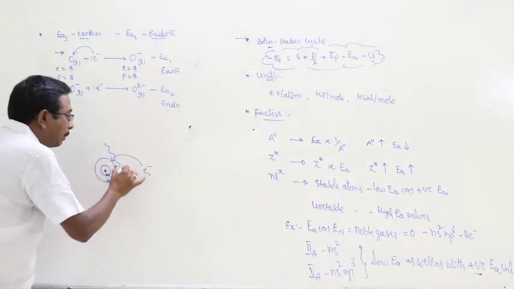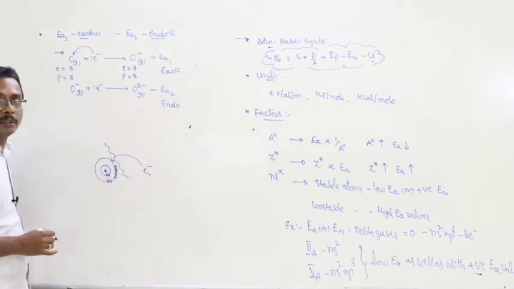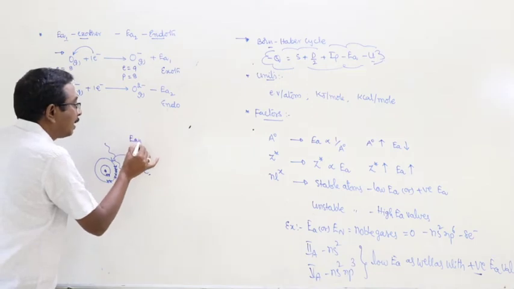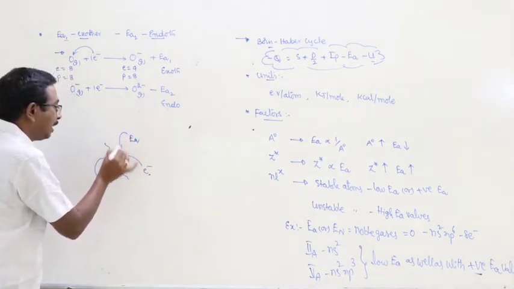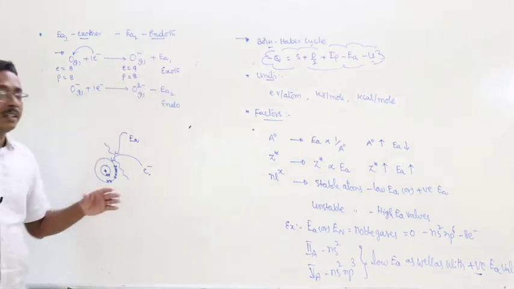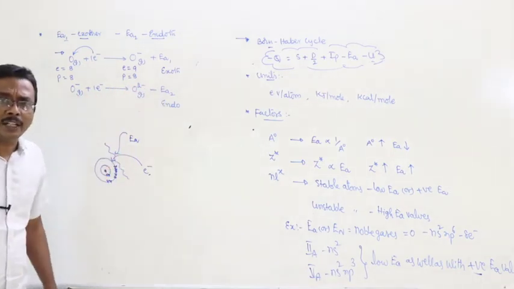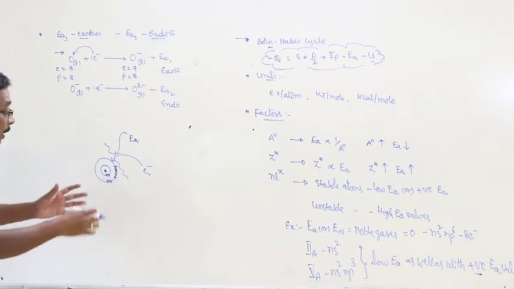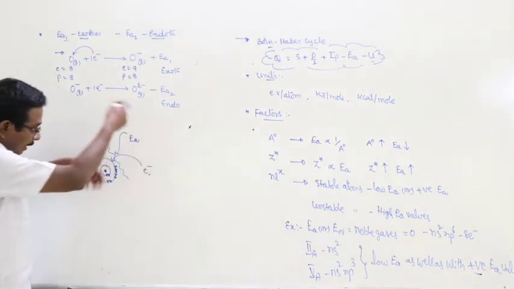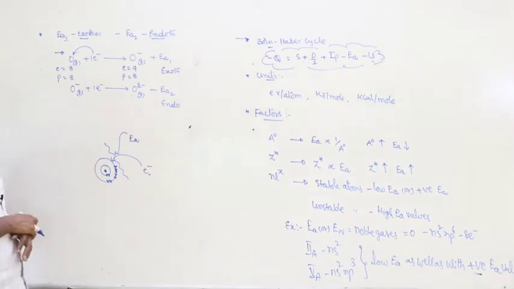In order to remove that repulsion, most of the electron affinity is getting utilized. Means what? Here also energy is liberated undoubtedly, but that is consumed by the anion itself. Means whatever the energy liberated, that is absorbed by the same anion. Why?